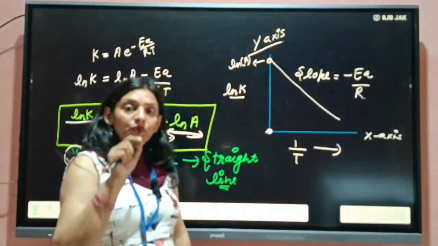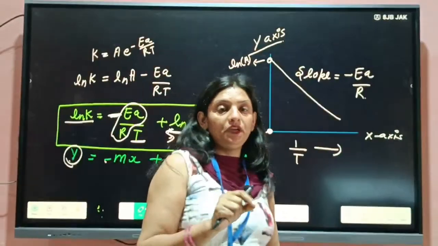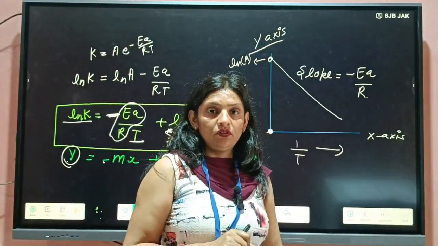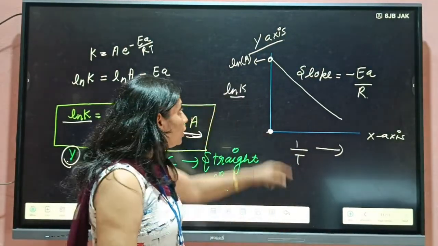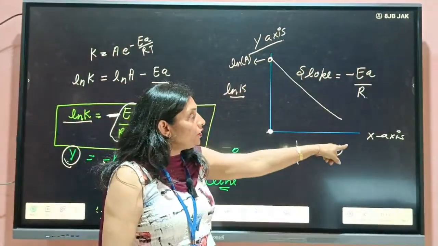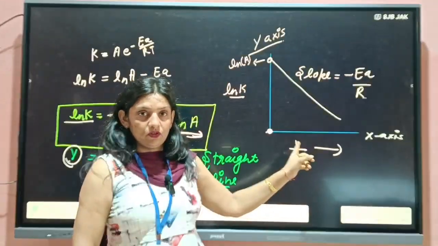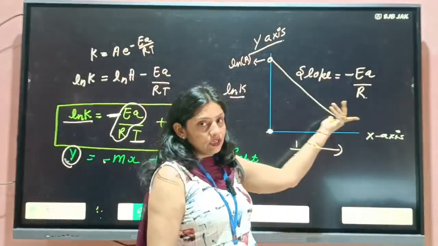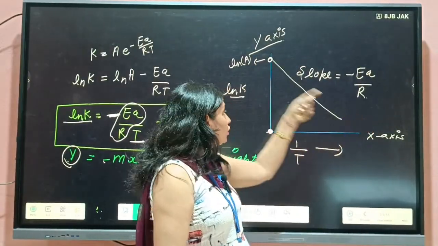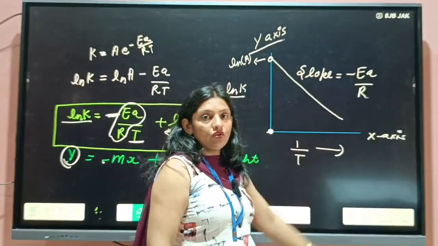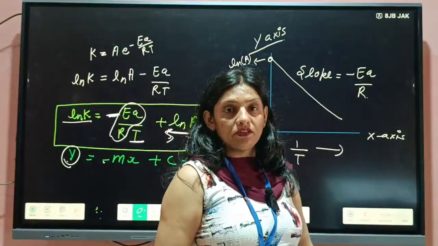But you need to keep the difference in your mind. Here the coordinates are different. The graph looks similar in all, but the coordinates are different, so you will work on their coordinates.